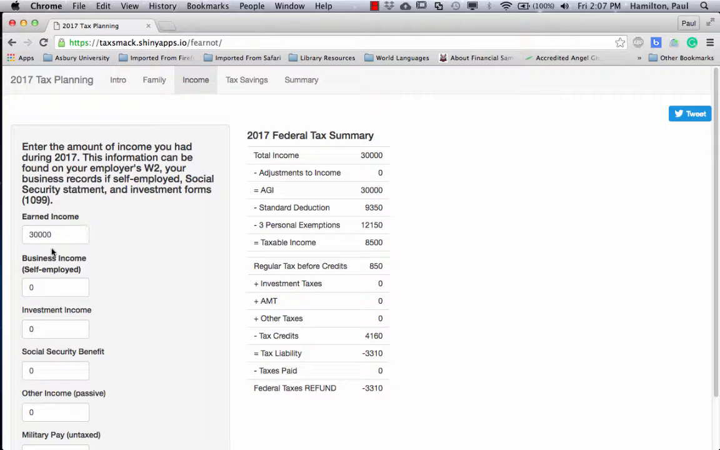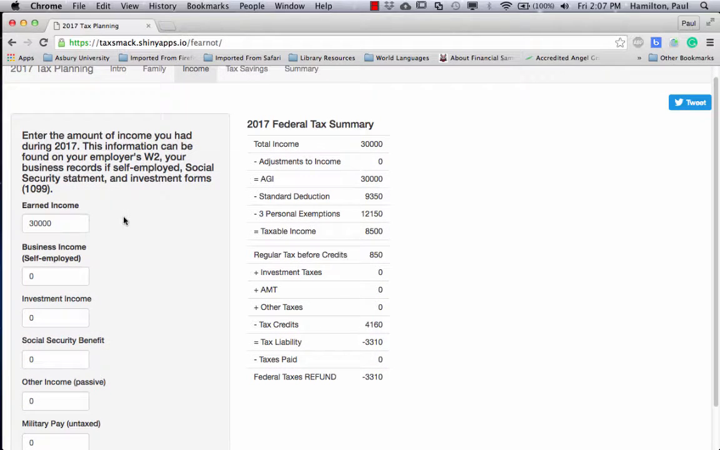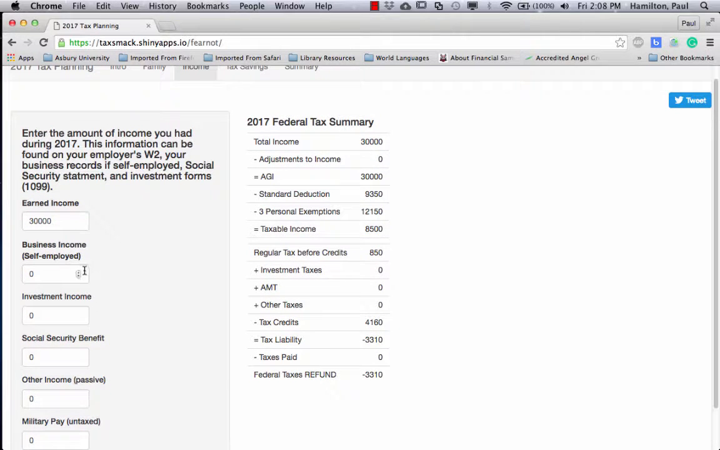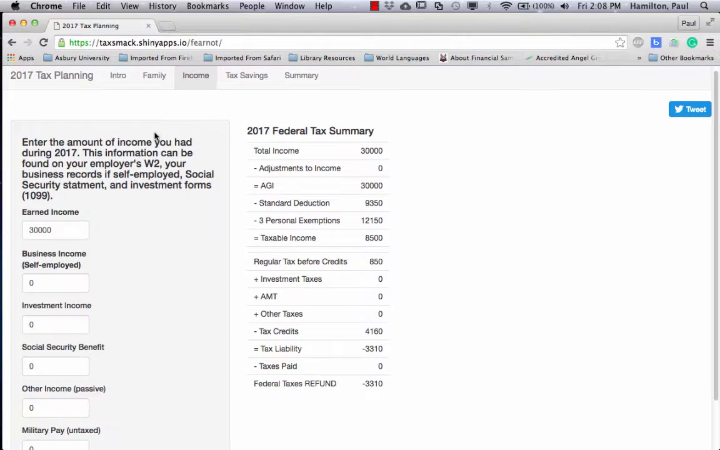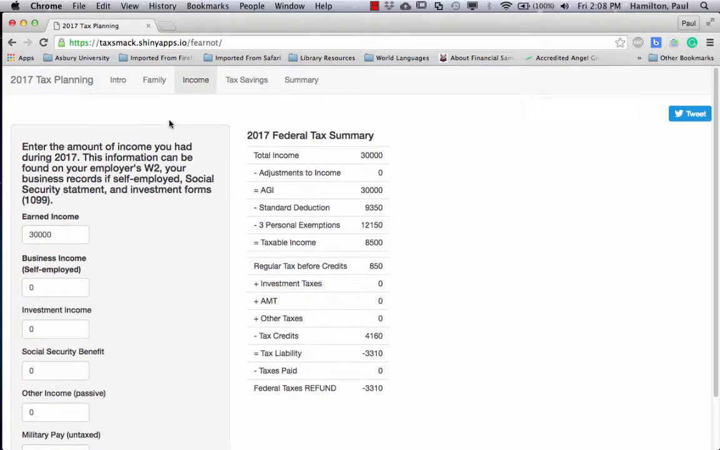The default is just set at 30,000 earned income. It could of course be zero or lower or higher. We'll just leave it at that for now. You can enter if you have self-employment, if you have stock dividends, if you're older or disabled, you get Social Security, or if you're in the military, there's other categories. Don't spend a lot of time getting it exact. Probably most people have a pretty good sense of how much money they made in the year.